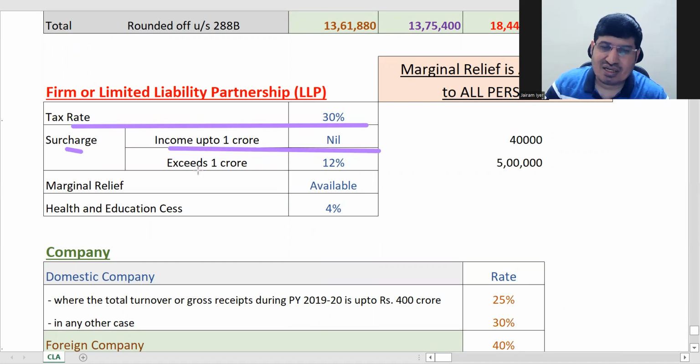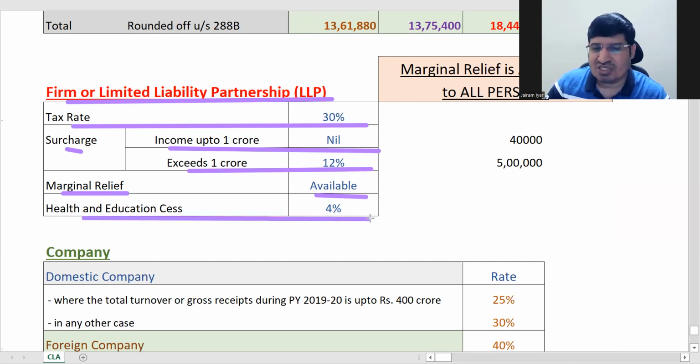In our earlier case, it started from 50 lakhs, correct? Here it is up to 1 crore for a firm or LLP. Up to 1 crore is nil, more than 1 crore is 12%. Marginal relief will be available for everyone, so we don't even need to write this. Cess will be the same always. This is all for your firm.